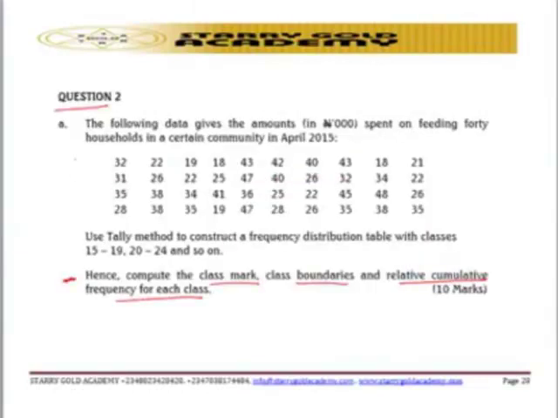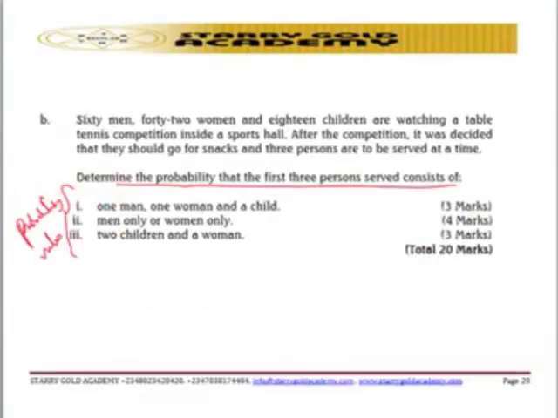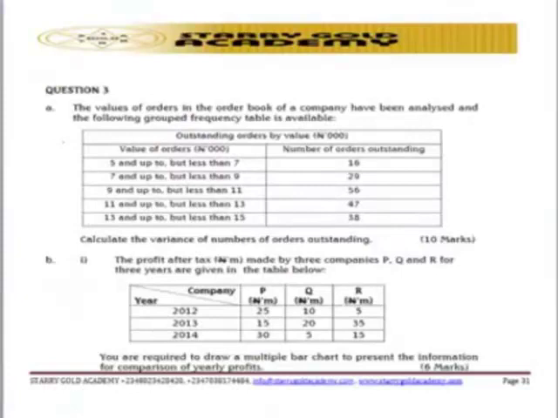Question 2A is trying to test students based on constructing a frequency distribution table relating to the set of raw data, computation of class mark, class boundary, relative cumulative frequency, as well as the second one, which is the computation of probability using the probability rules. So that is what the question is trying to test the candidate. So you need to know all those things.